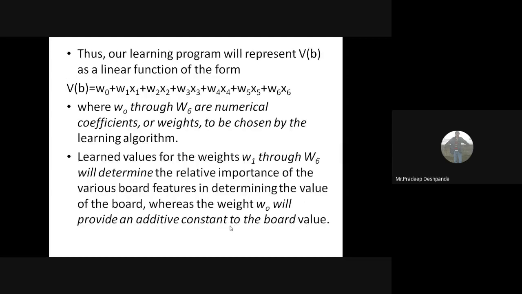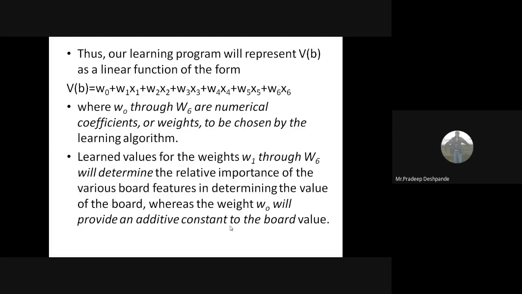So our polynomial will be like this: V of B equals W0 plus W1 x1 plus W2 x2 plus W3 x3 plus W4 x4 plus W5 x5 plus W6 x6, where W0 to W6 are numerical coefficients, or we can say weights, to be chosen by the learning algorithm.